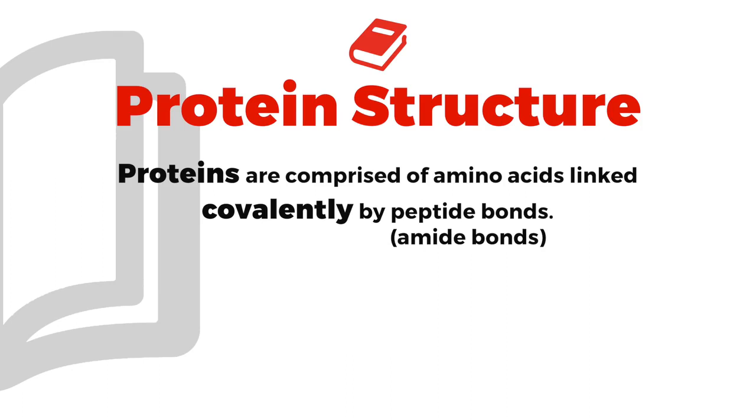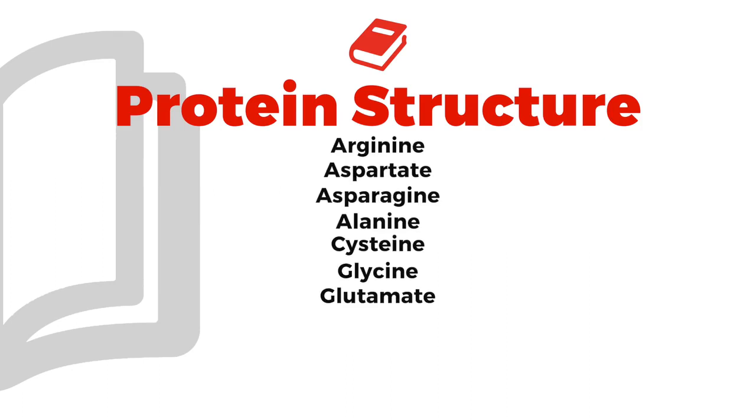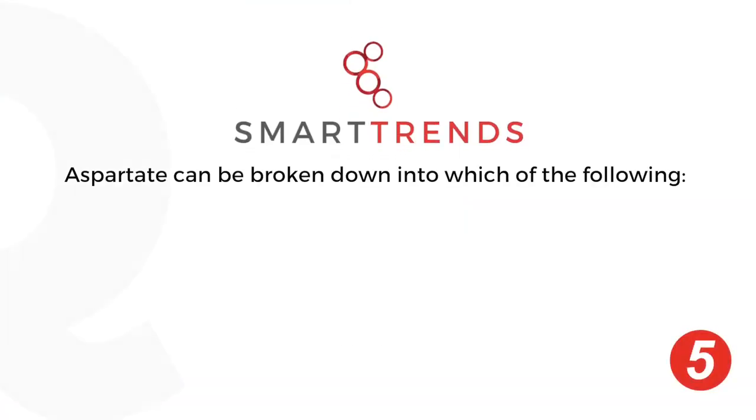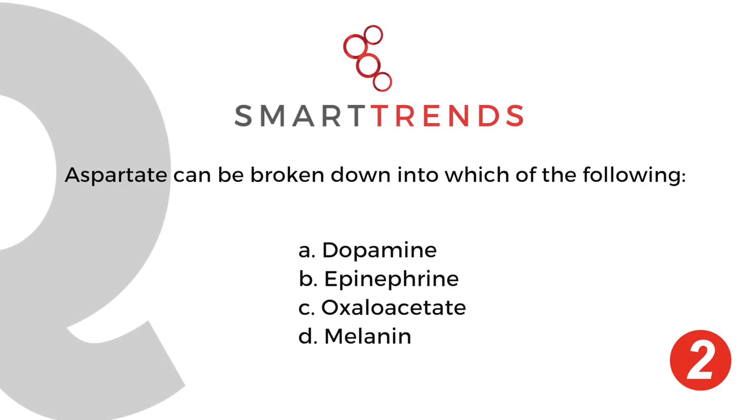It goes on here to talk about the 20 different types of amino acids, and you can see them here listed for you. There's a few I want to jump off the page at you, okay? Number one is aspartate. This isn't a hot one, but it has been mentioned a few times, and the one thing they want you to know about aspartate is shown right here on the screen. Take a look at this. The reason why we want to stress that is anytime, guys, you see something about a ketone body, pause, okay? Because ketone bodies have to do with ketoacidosis, type 1 diabetics. So anything to do with ketone bodies, we want to know it. So that's why you should know that point, all right?